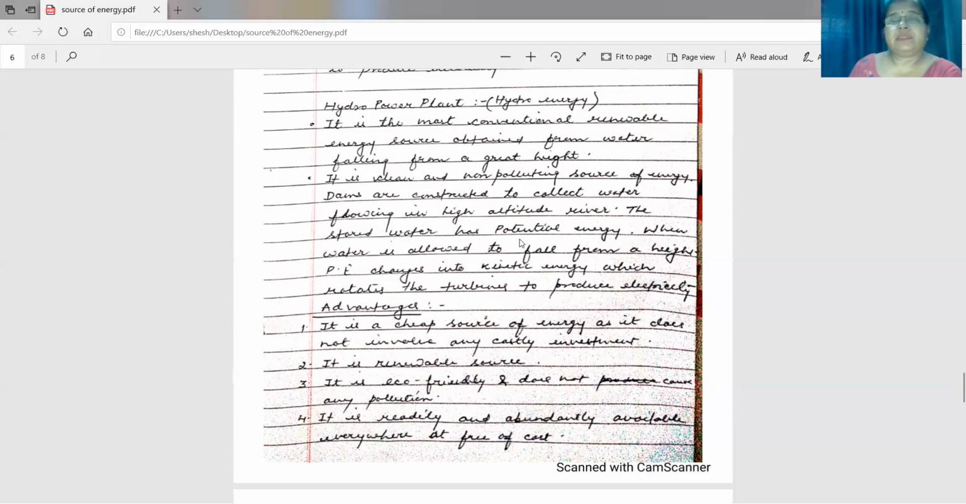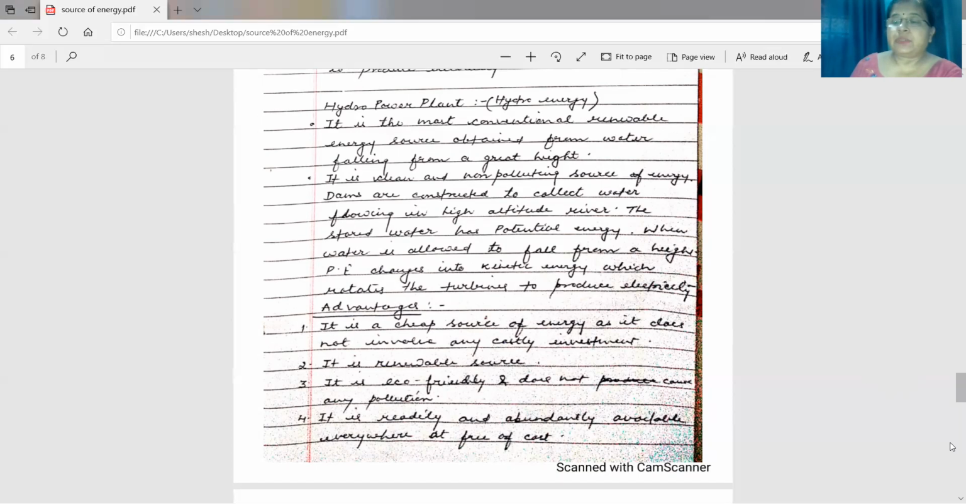The stored water has potential energy. When water is allowed to fall from a height, potential energy changes into kinetic energy, which rotates the turbine to produce electricity. So in a hydropower plant, potential energy of the water stored in the dam gets converted into kinetic energy of water that falls down, which rotates the turbine. So kinetic energy of water gets changed into kinetic energy of turbine, which in turn rotates the coil of the generator and electricity is generated.